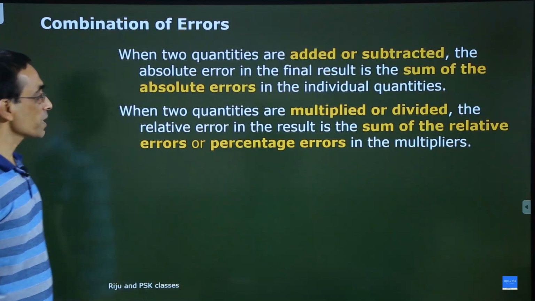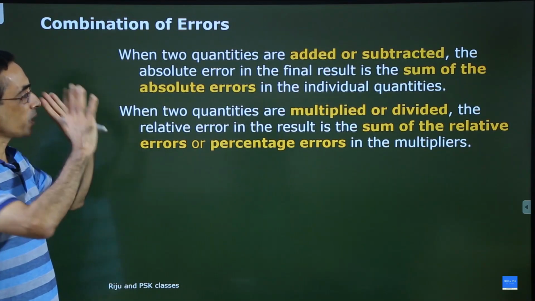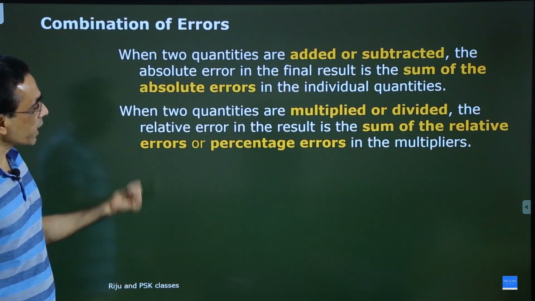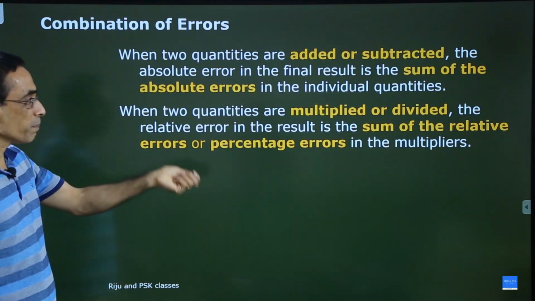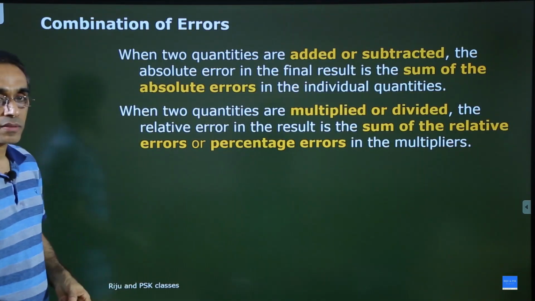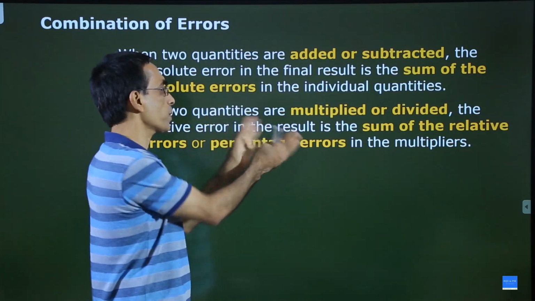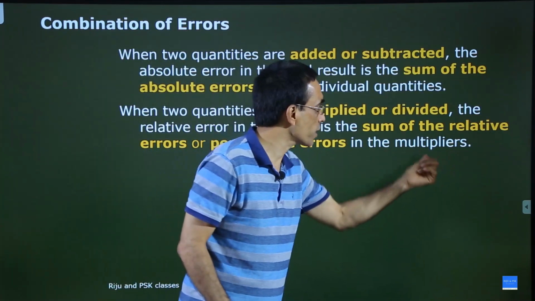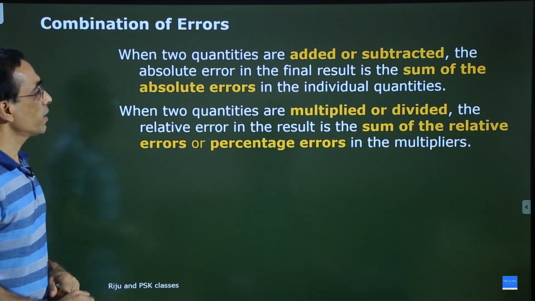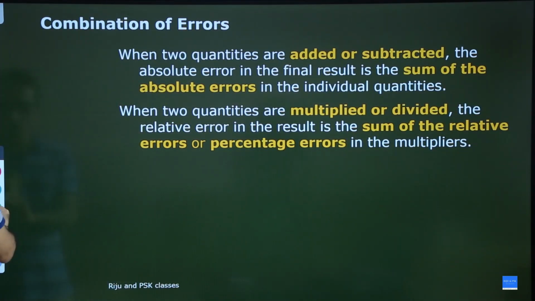Second one, multiplication and division. When two quantities are multiplied or divided, the relative error in the result is the sum of the relative errors or percentage errors in the multipliers. Multipliers are the numbers that you use to multiply or divide. This is not completely correct, it is applicable for division also. Let us take the first one.